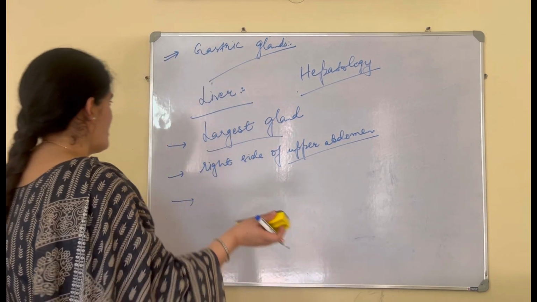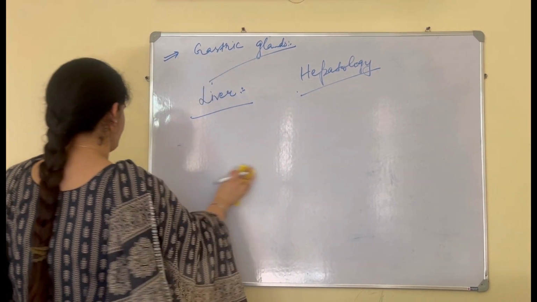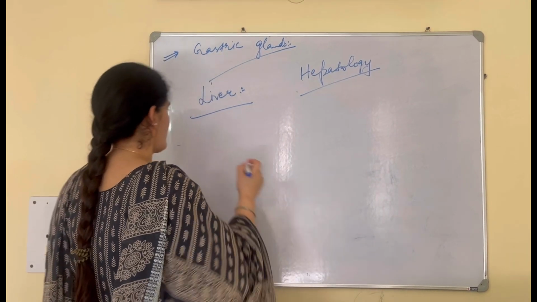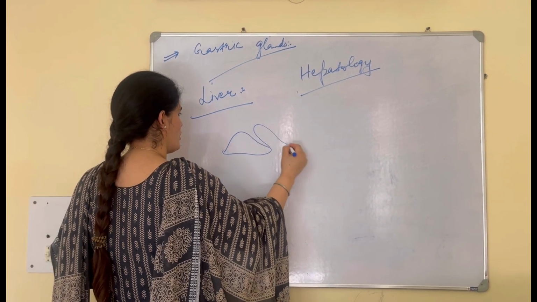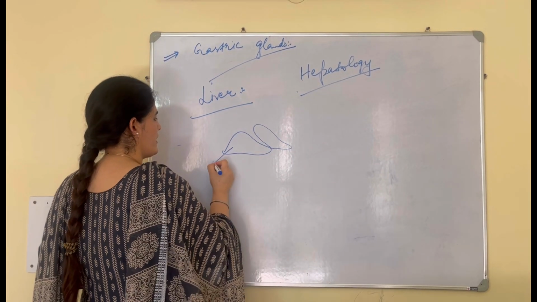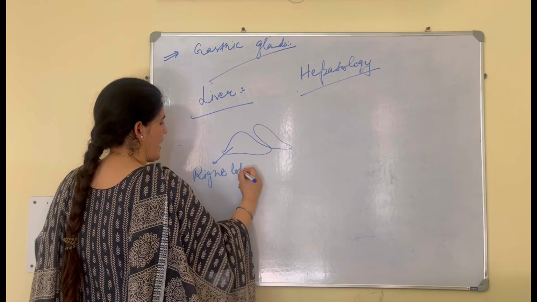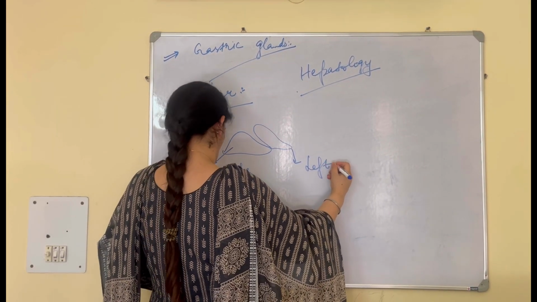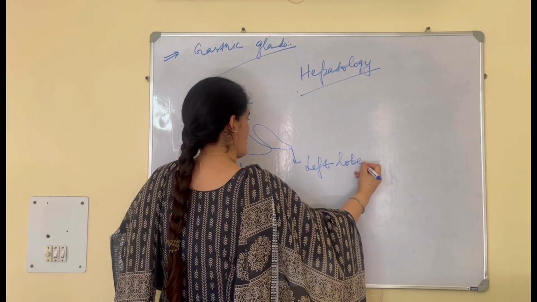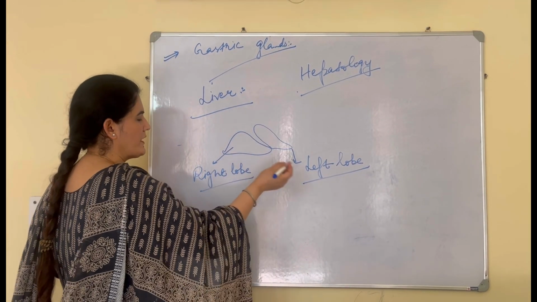Let's have a look at that. I will draw a diagram here. So we have the two lobes of the liver. This is the right lobe and this is the left lobe.